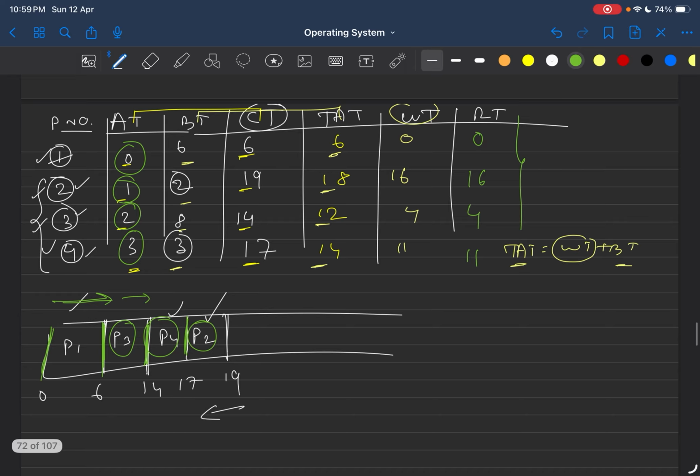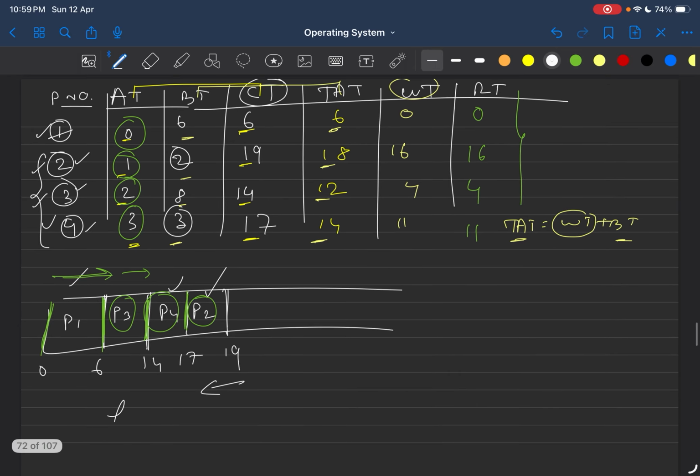Alright. So now let's calculate the schedule length. Okay. So what is schedule length? Schedule length is the maximum completion time across all the processes. So that is 19. If you see here, that is 19 minus the minimum arrival time across all the processes. So this is the minimum arrival time. Let's say that is 0. So 19 minus 0, that is 19.